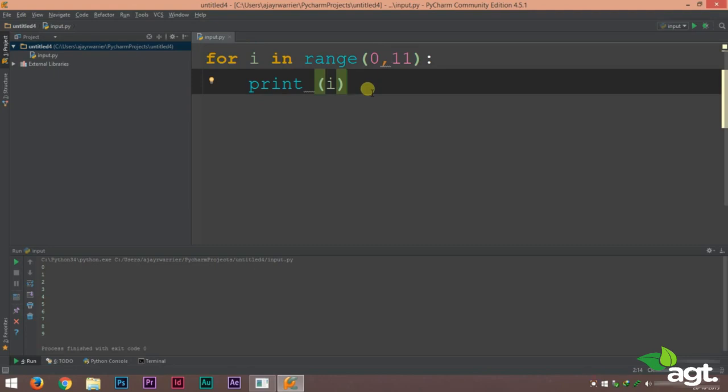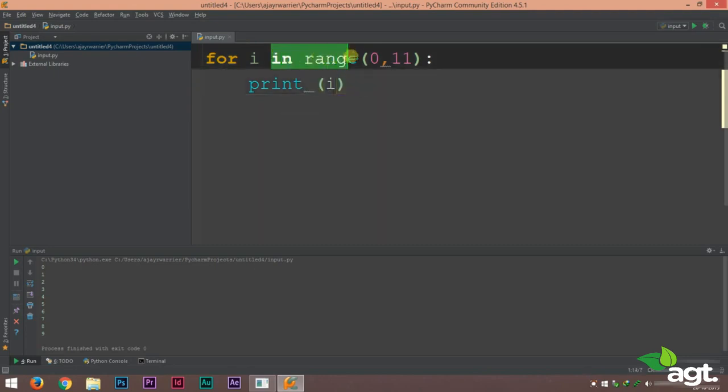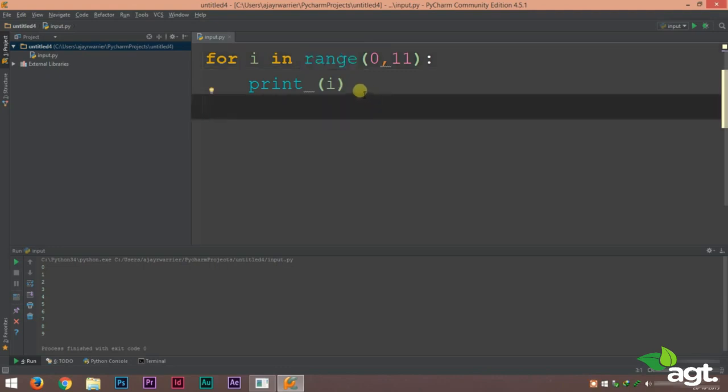Now there are different ways of using for loop. Instead of using in range with for loop, there are many other ways in which you can use the for loop. But we cannot learn all of it at the same time. This is the very basic usage of our for loop. There are many more ways in which we can use for loops. You will learn that later in this course. So since we are just starting out, this is all you need to know for now. In our next lecture, we'll be dealing with while loops. I'll see you there. Thank you for watching.